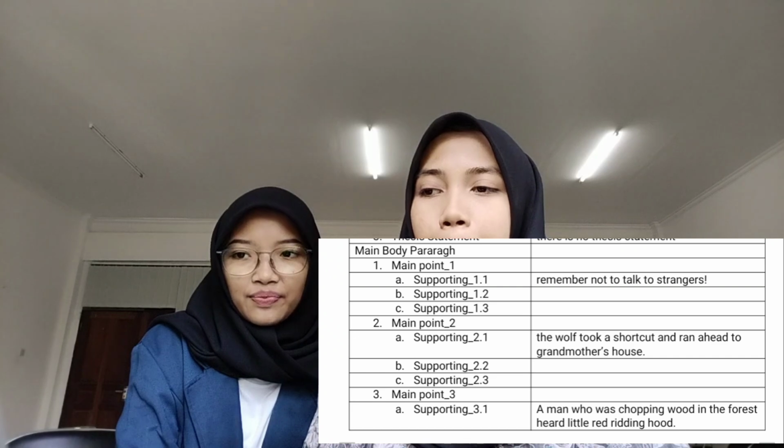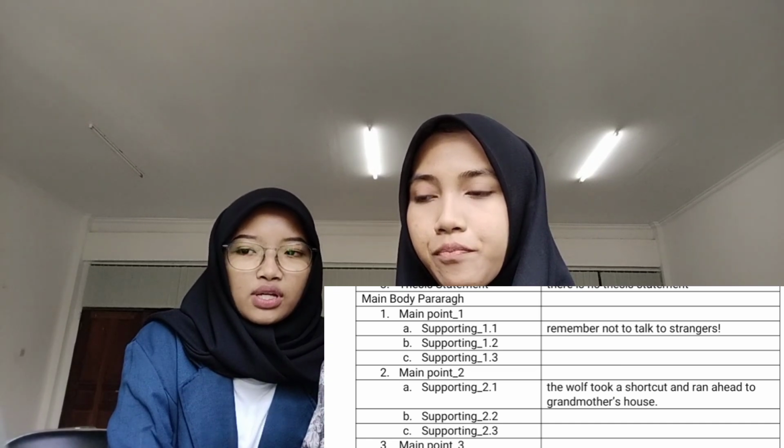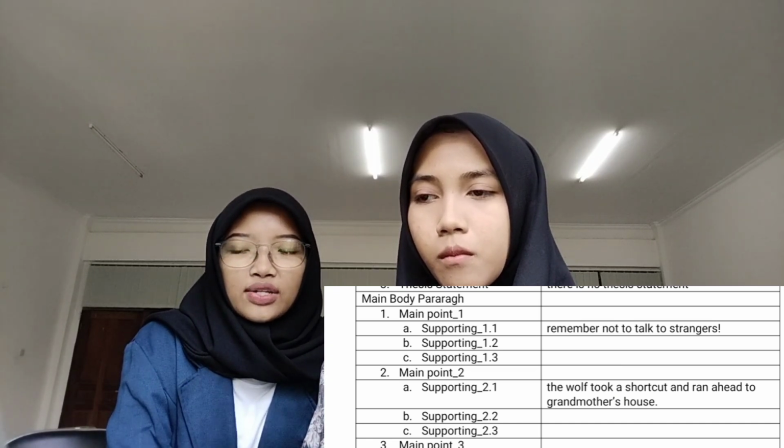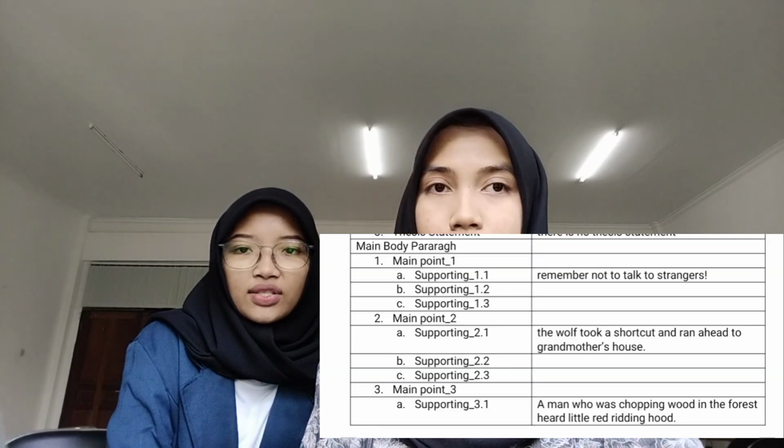Next, the main body. There are three main points. In main point 1, there is just one sentence: remember not to talk to strangers. Next, main point 2, the same as before, has just one sentence: the wolf took a shortcut and ran ahead to grandmother's house. And the last, main point 3, has three sentences.